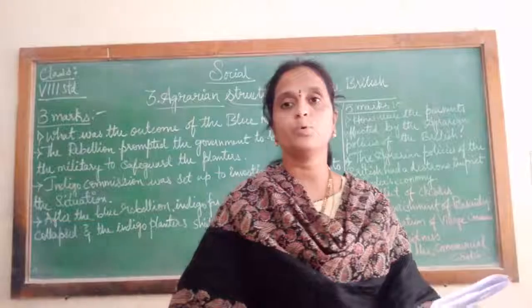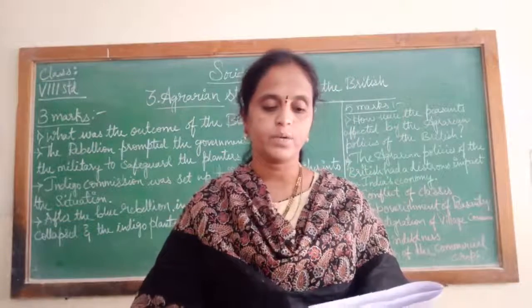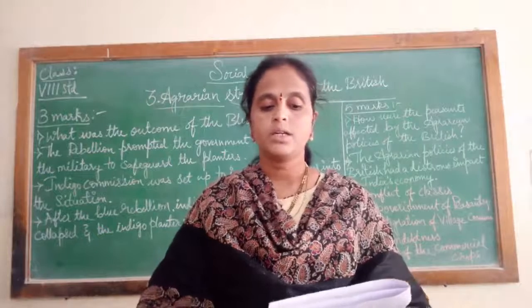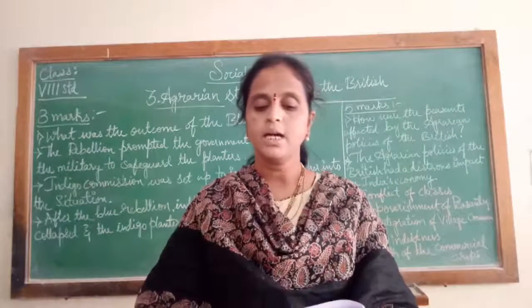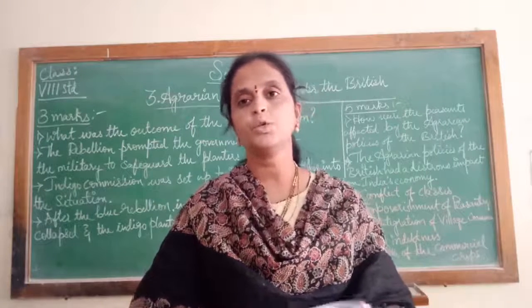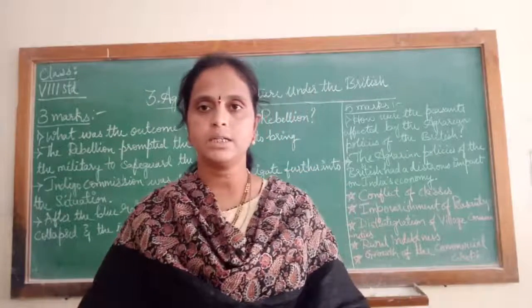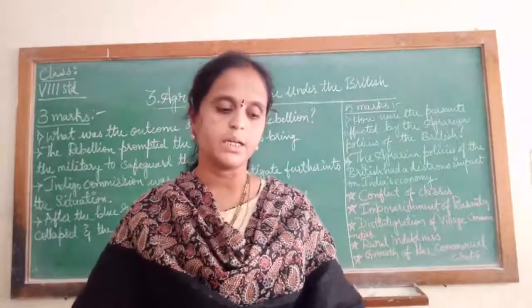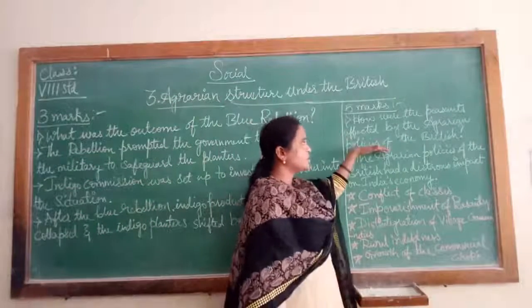Next, growth of the commercial crops. The Britishers gave more encouragement to grow commercial crops. Okay, so see here, farmers started crop production according to the market. Their crops were bought by middlemen at lower prices, who earned huge profits. So in this way, new commercial crops were gaining more importance in the market. So these are the 5 points which you have to write for the effect of the agrarian policies introduced by the British.